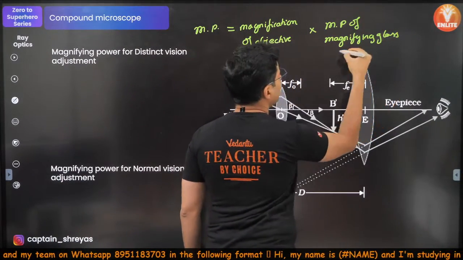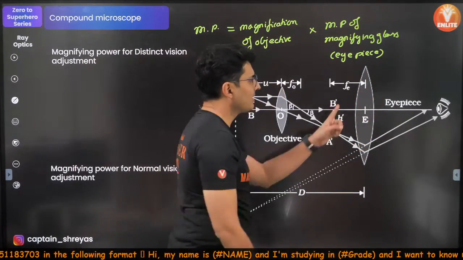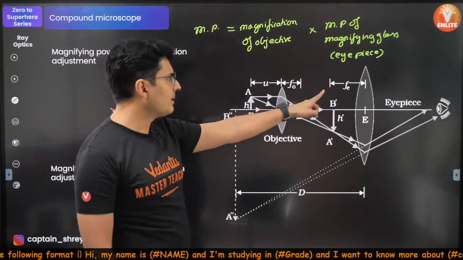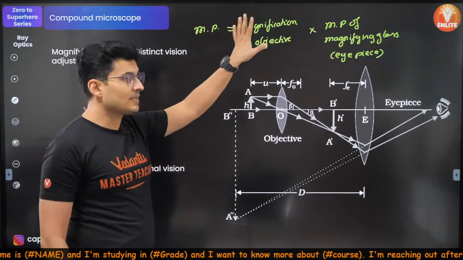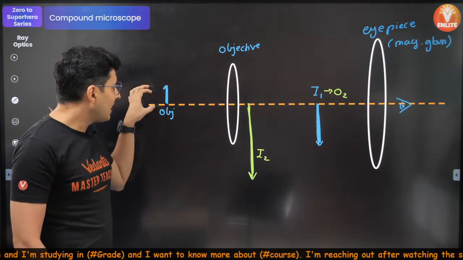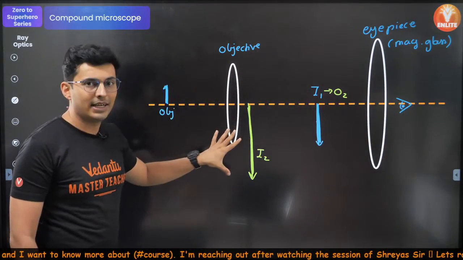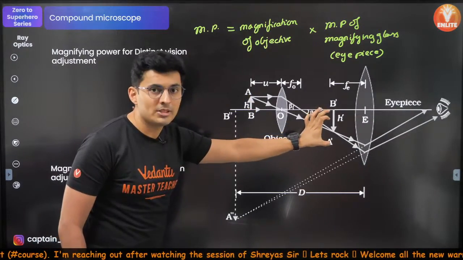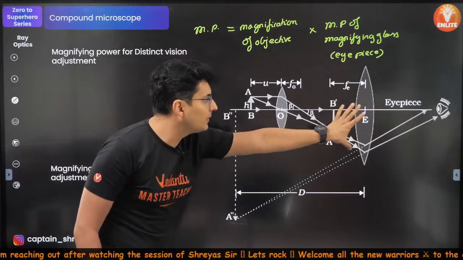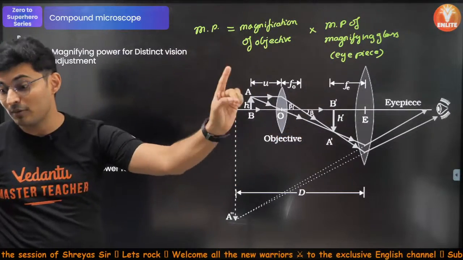Basically I'm talking about the eyepiece. The eyepiece is the magnifying glass. I just told you in the previous slide, it behaves like a magnifying glass. This is a product. See what is happening. This object first gets magnified here, then again it gets magnified here. So the total magnification is the magnification of the objective into the magnifying power of the magnifying glass. If you remember that, half of your problems will be solved.